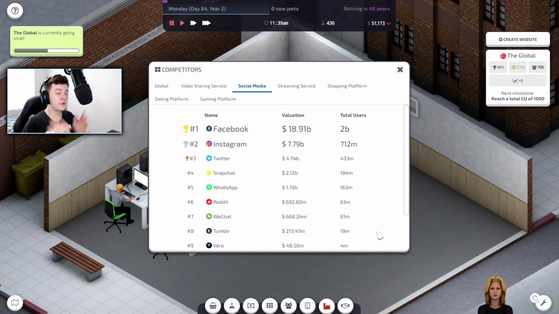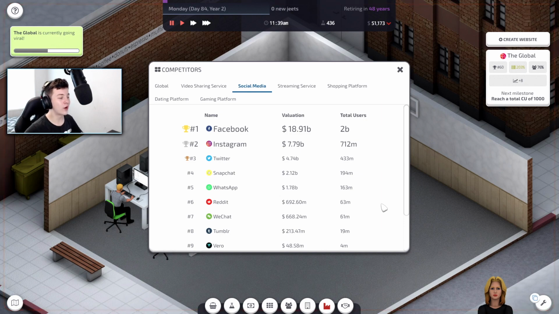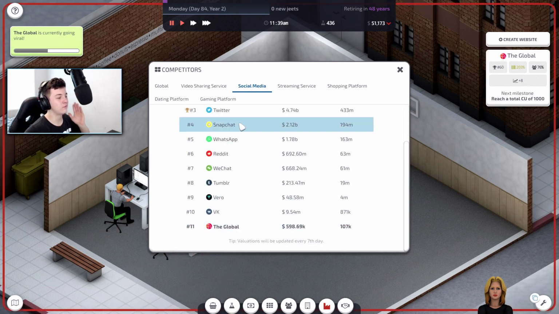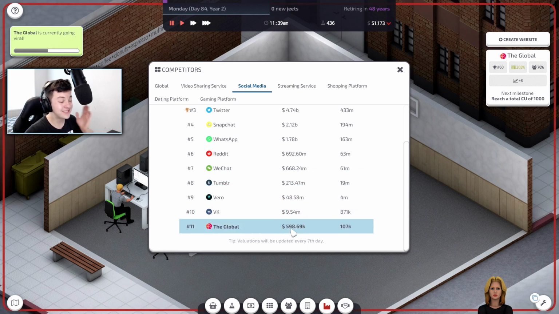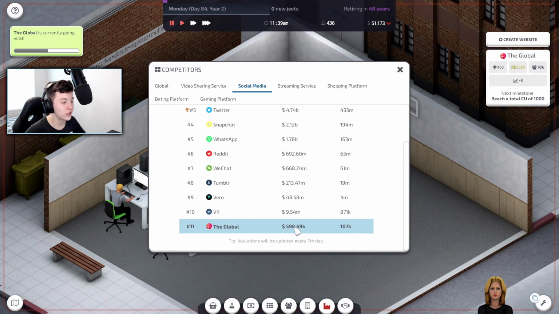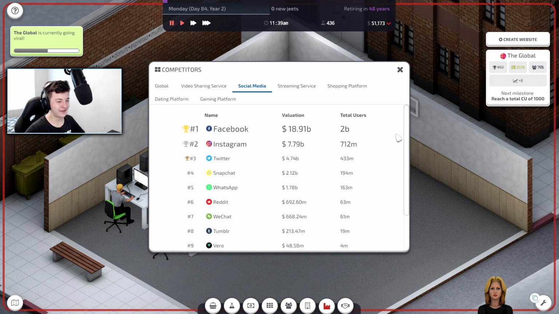Today we're going to be investing small amounts of money into different companies so we can collect all those dividends. Our very own social media platform we call The Global ranks in at number 11 for all social media sites out there, and we're valued at nearly $600,000 with 107,000 people registered.